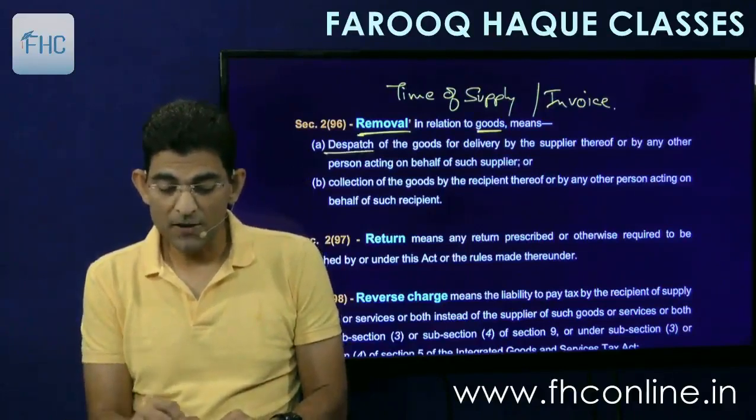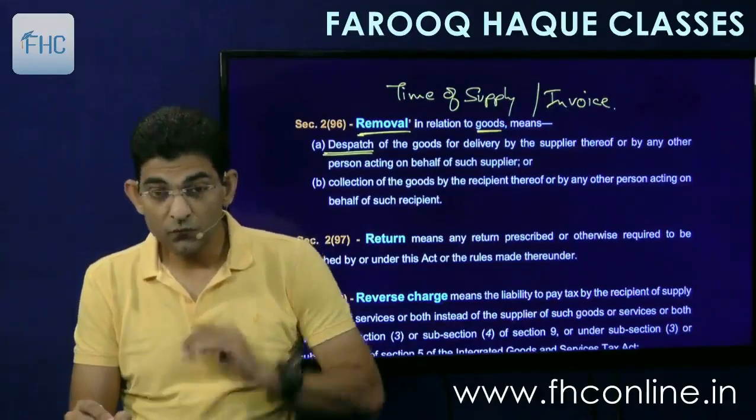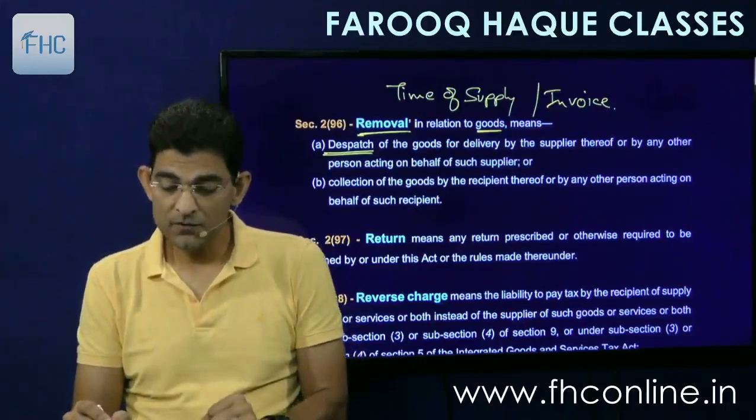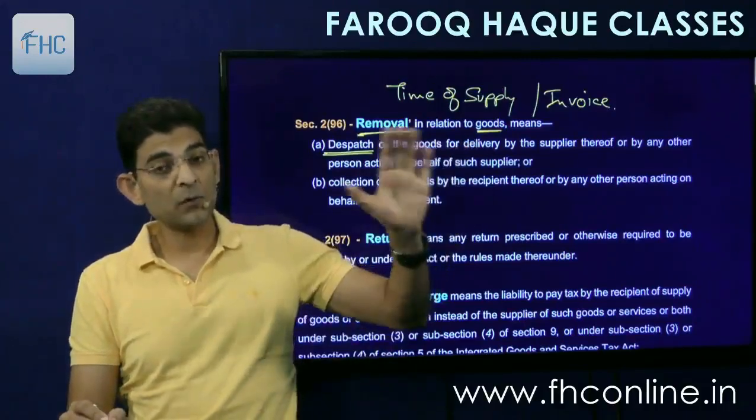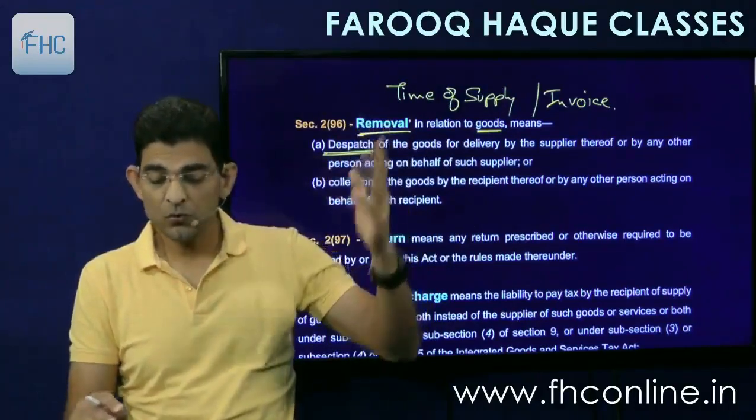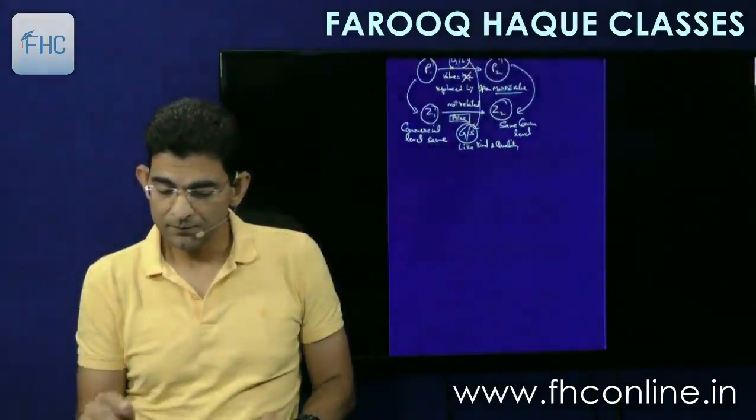Removal means dispatch of goods for delivery by the supplier thereof or by any other person acting on behalf of the supplier. So actual delivery is not removal. Removal means dispatch. So how will you understand this? Very simple.